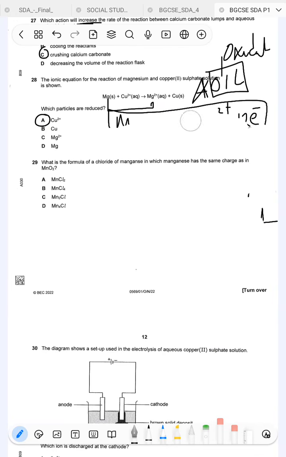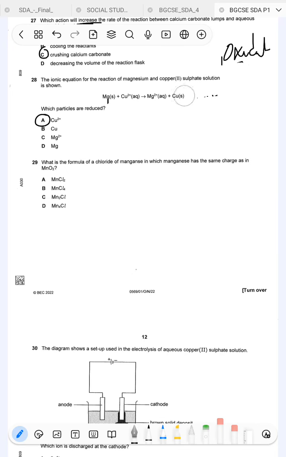Number 29 says, what is the formula of the chloride of manganese in which manganese has the same charge as in MnO2? Same charge, or same oxidation state. All right, so let's just deduce the oxidation state of that manganese.